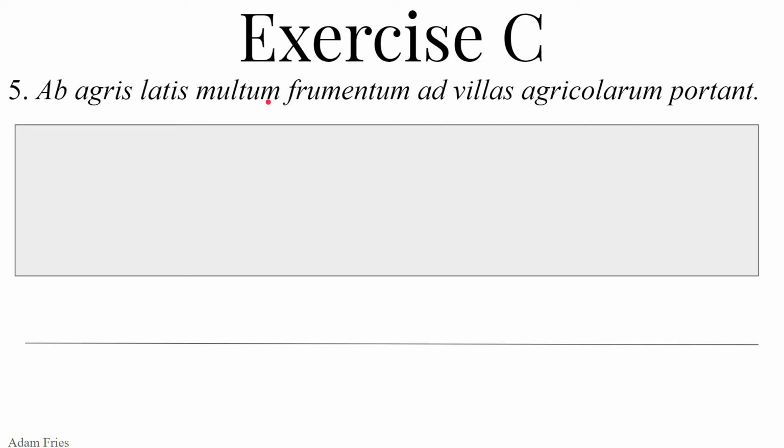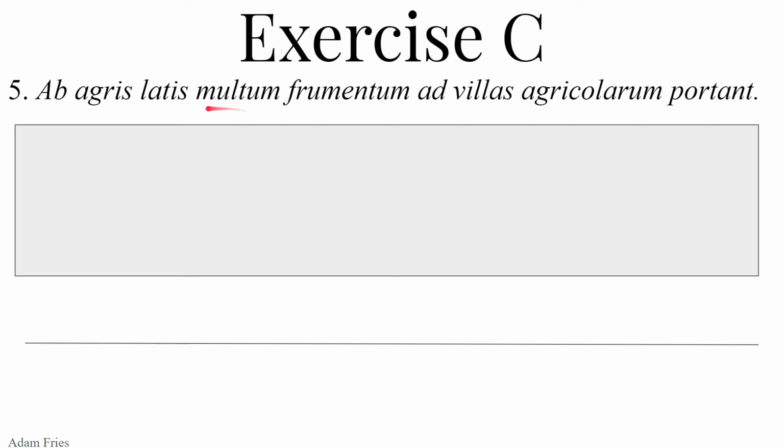Multum, from multus, a, um. This could be a couple things. So it could be either masculine, at which point it'll be accusative and singular, or it could be neuter, which would be nominative or accusative singular neuter. So keep all those options open in your mind. Frumentum, neuter, grain. So neuter noun. If multum goes with frumentum, let's cross out the masculine option, keep the neuter. So this is either frumentum, neuter, nominative, or accusative singular neuter. So could multum.